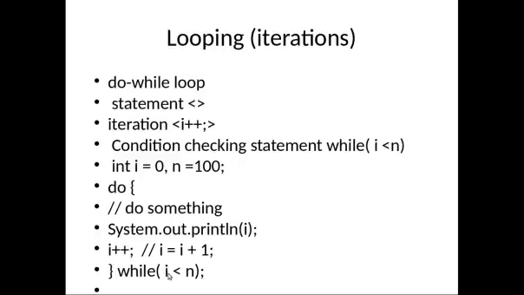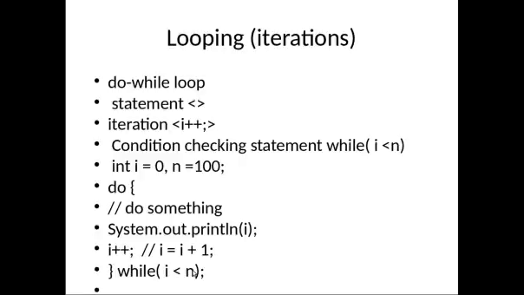So i will be 1 now, 1 is less than 100. So yes, the condition is satisfied. Once again it will go inside this do while loop, then System.out.println(i), then the i++ increment operation will happen. So the value of i will be 2, then after that the while condition will be checked.